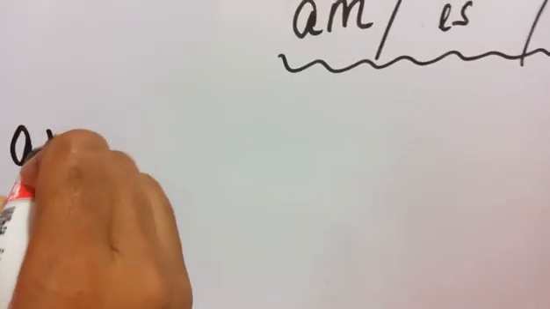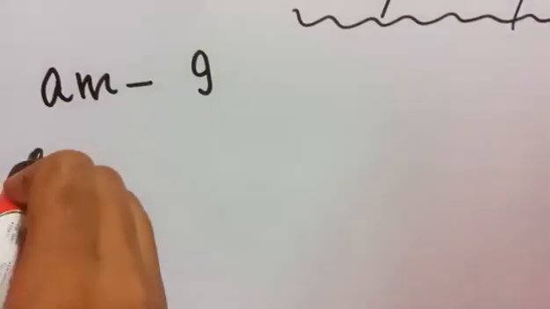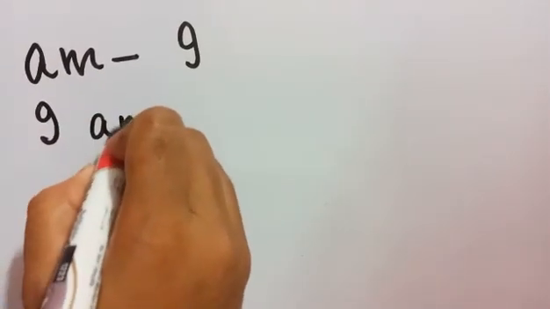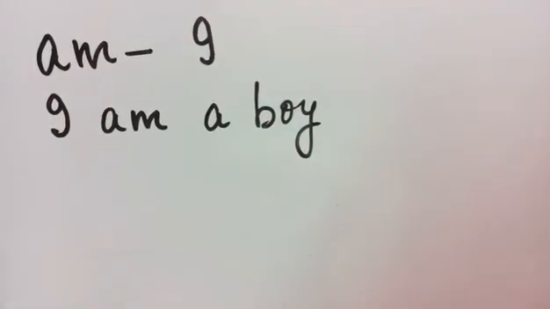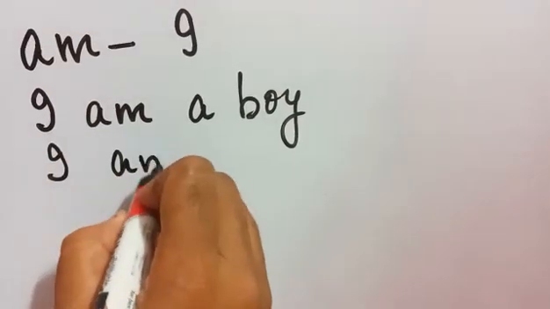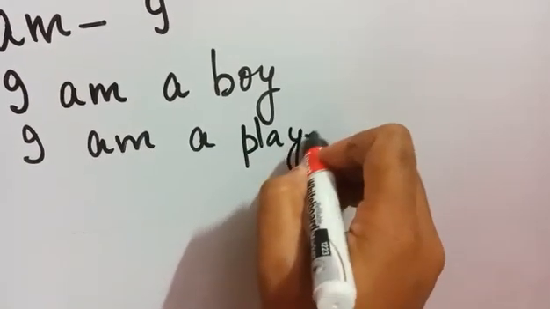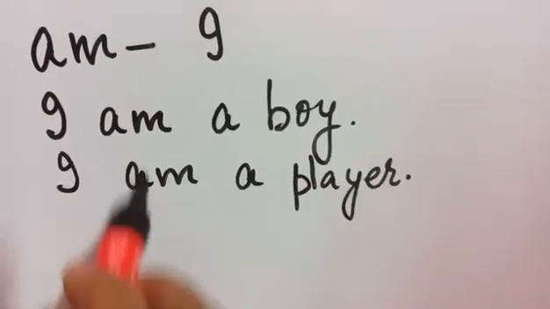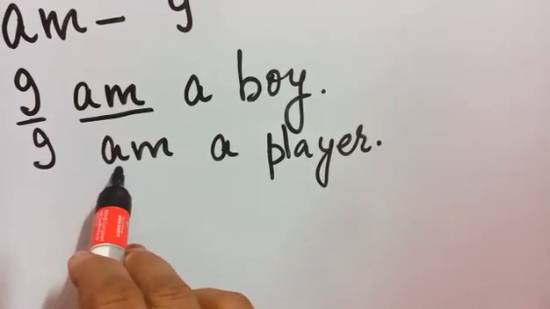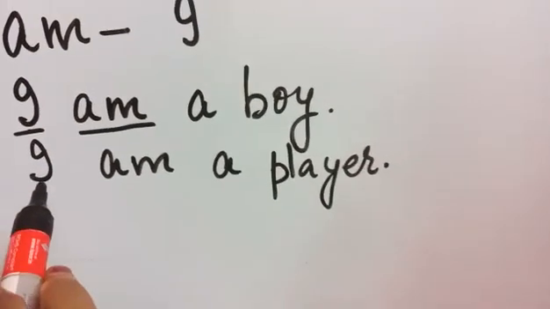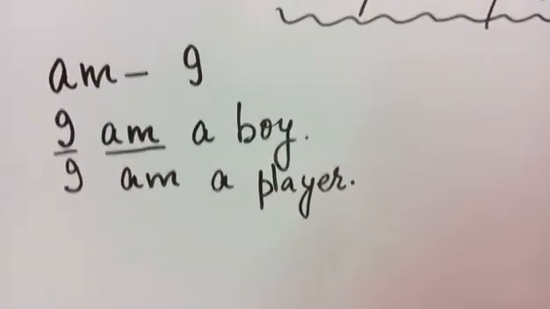We always use am with I. For example, I am a boy. I am a player. You can see that with I we have used am. So am is always used with I. Right?